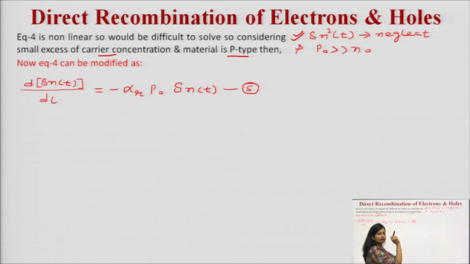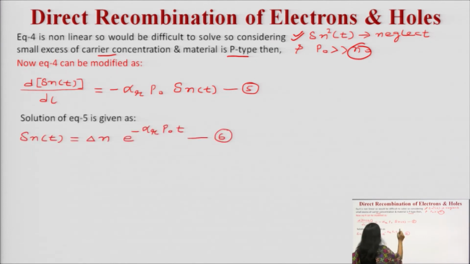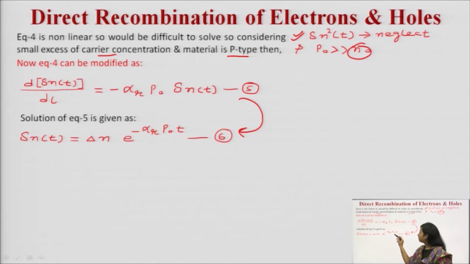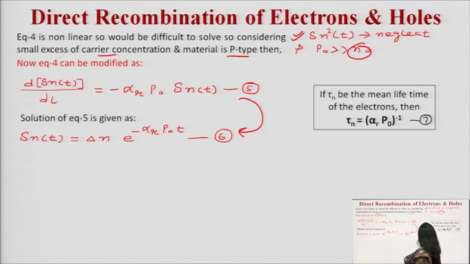Now, equation number 4 can be modified into this form, where we have neglected the second order term del n square t. At the same time, we have neglected the term n naught. Now, this equation reduces to this form: minus alpha r p naught into del n t. The solution of this equation can be written in this form. This is an exponential term: del n e raised to the power minus alpha r, the recombination coefficient, p naught into t.